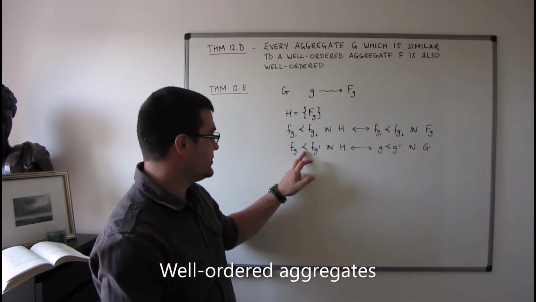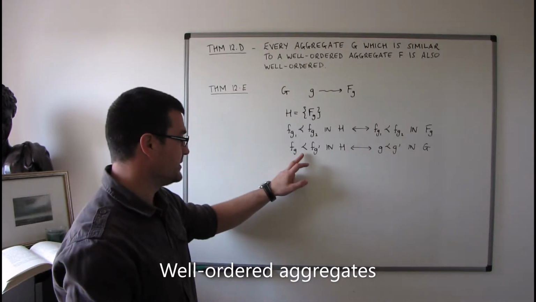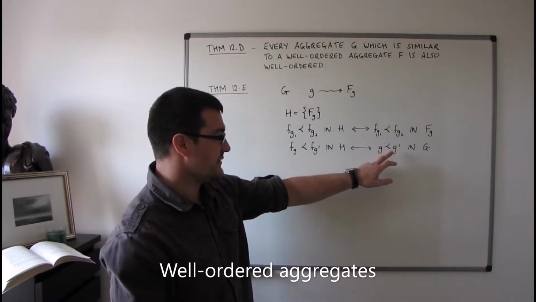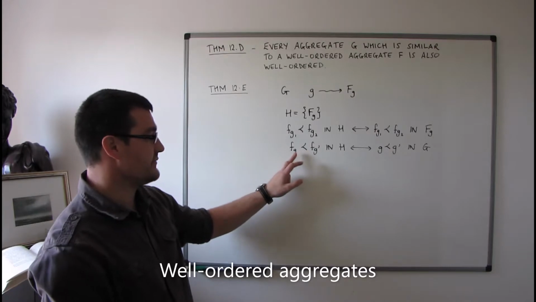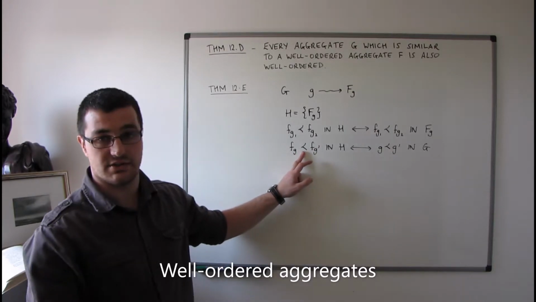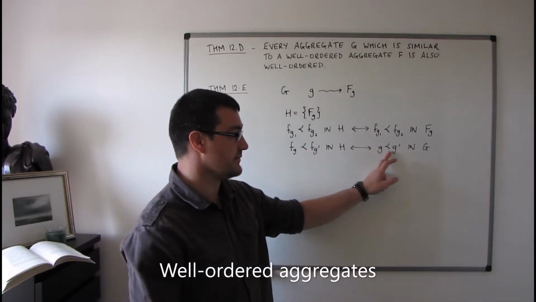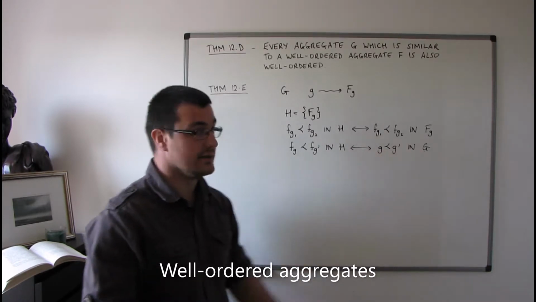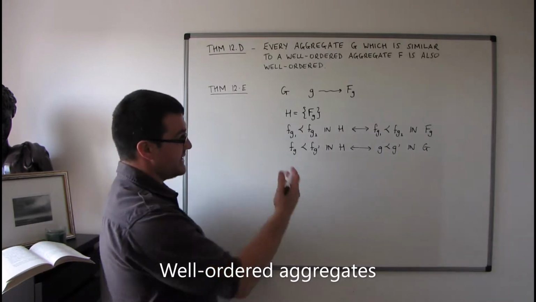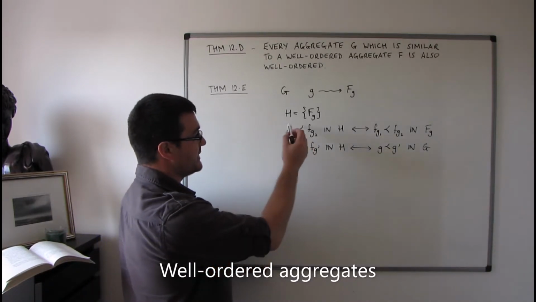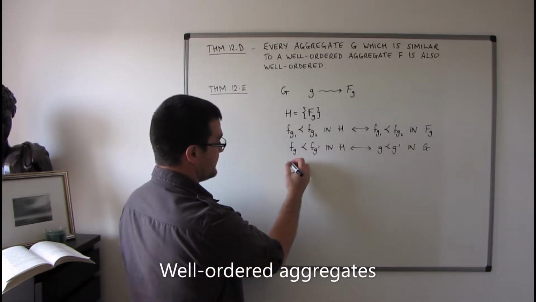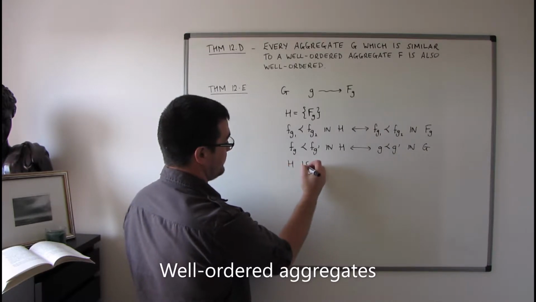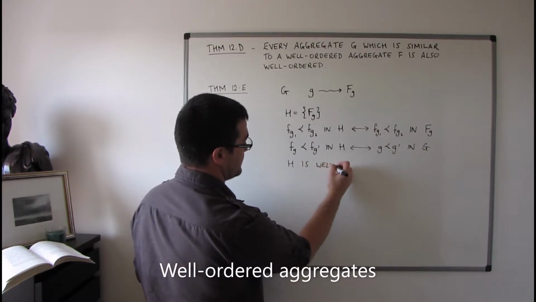So again, we've got two different orderings here. This is an ordering defined in G, this is an ordering defined in H, but we define the ordering in H partly in terms of the ordering in G. And if we define H in such a way, then H is a well-ordered aggregate.